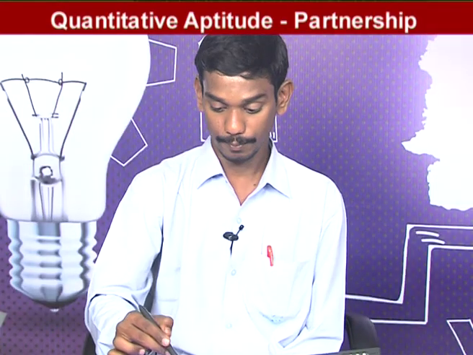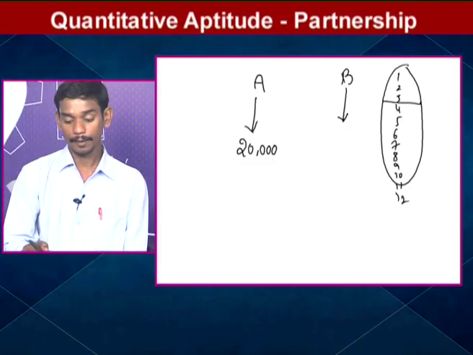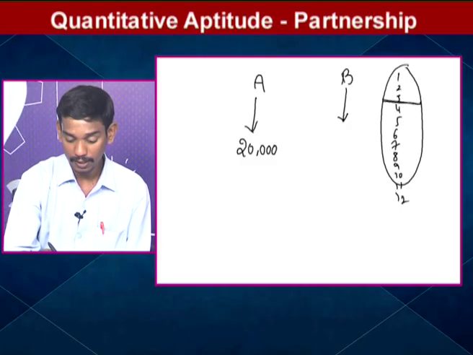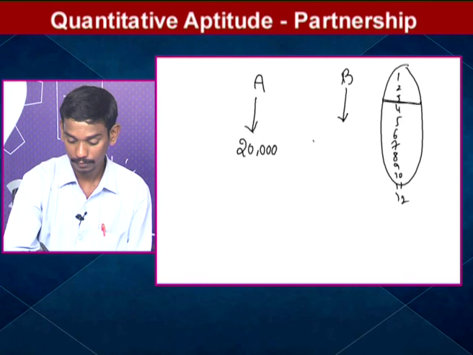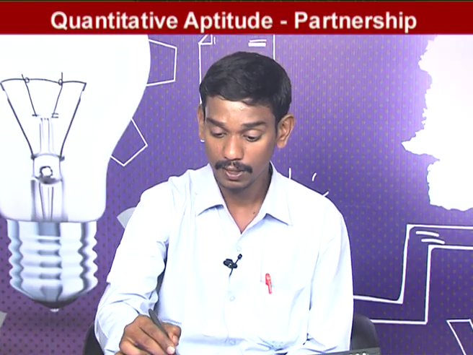After 3 months, who joined? B joined with an investment of 30,000. How many months did he invest? After 3 months, B joined this business, so remaining how many months are there? 9 months.